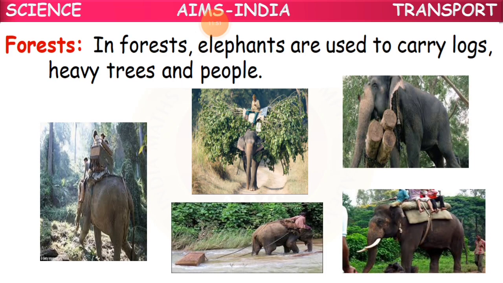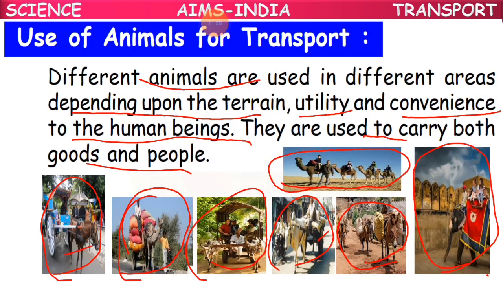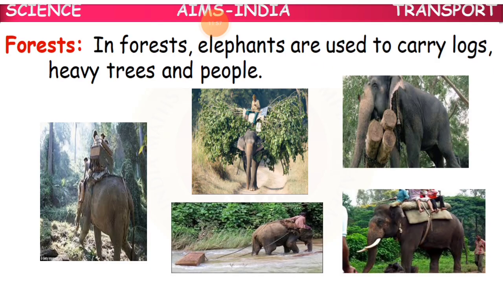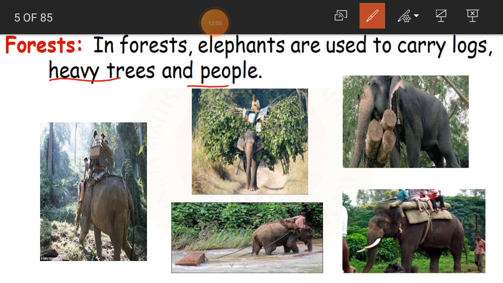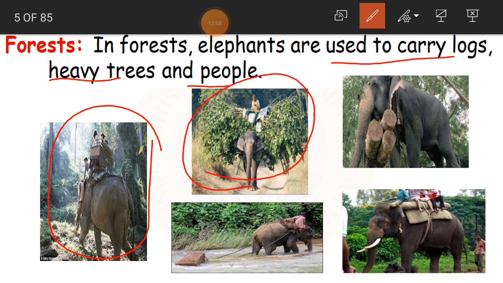Now in forests, yes, see here. In forests, elephants are used to carry logs, heavy trees and people. As I said, see how the elephant is carrying people, heavy trees, and logs.